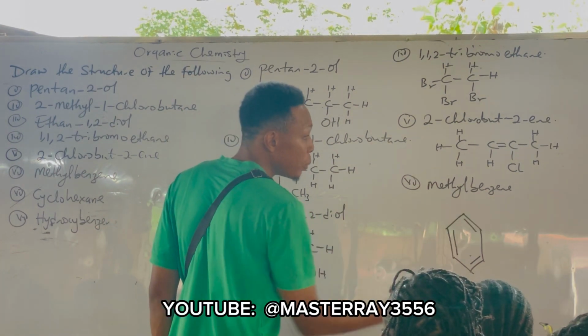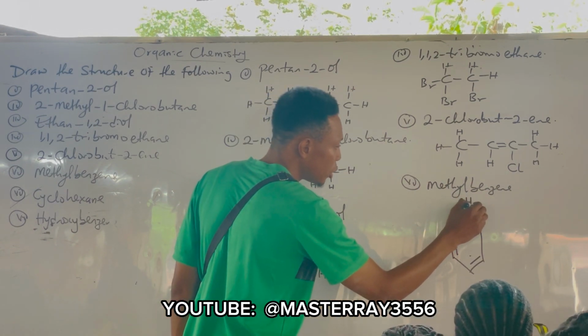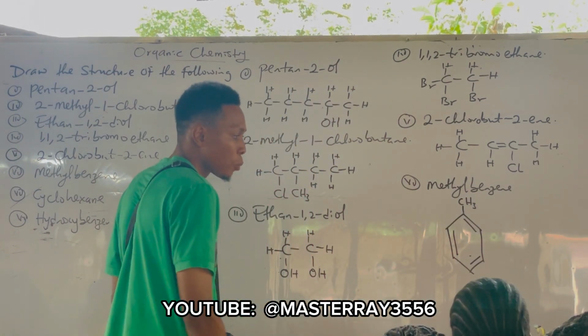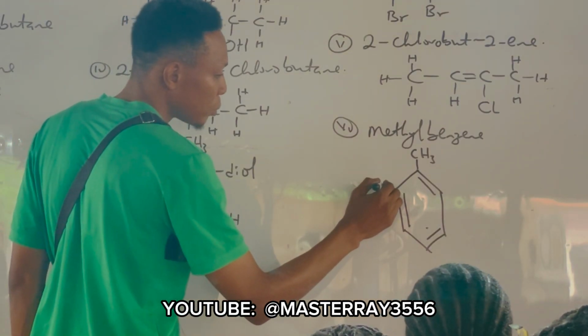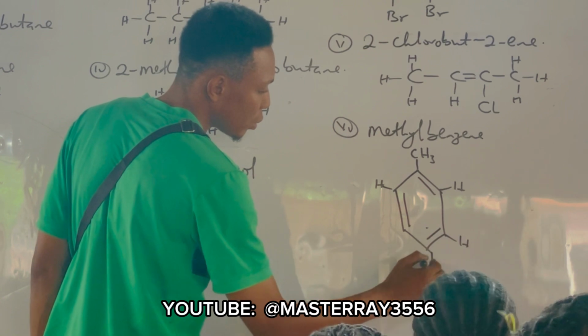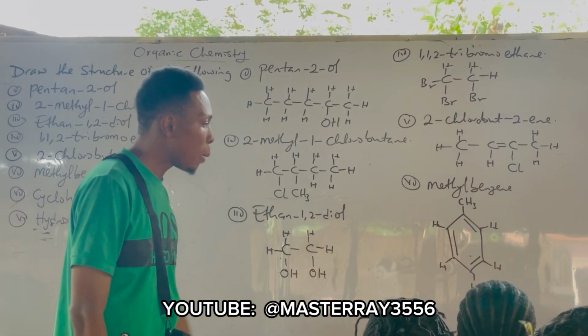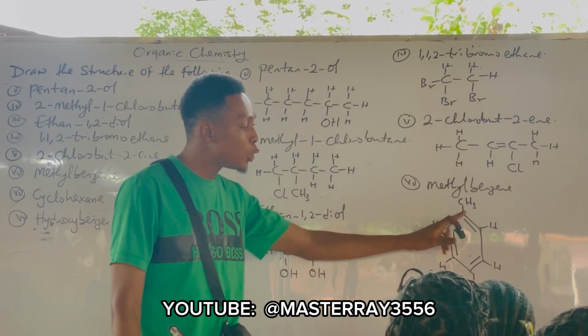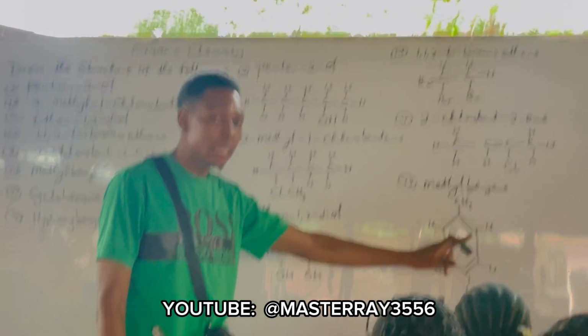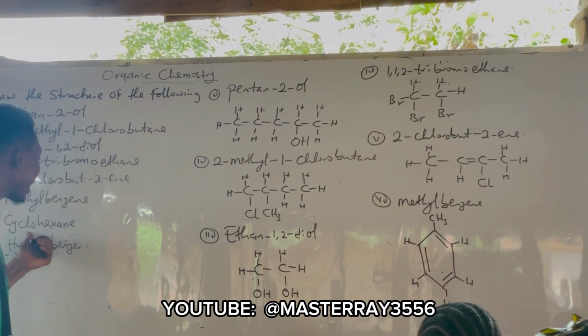You can place it anywhere. Are you following? Yes. So we have our CH3. Can I place your hydrogen? You can. Don't forget, each of the edge you have your what? Carbon. Each of the edge you have your what? Carbon. And the next one, cyclohexane.